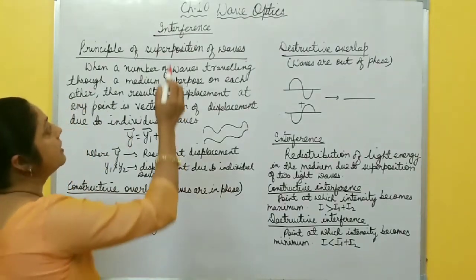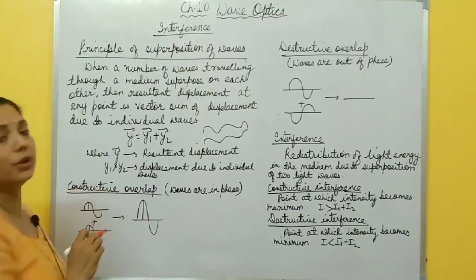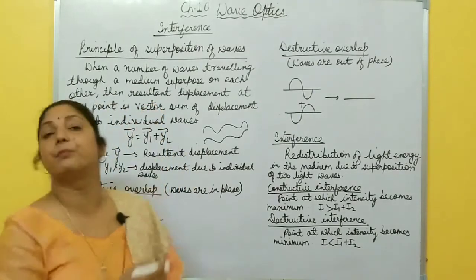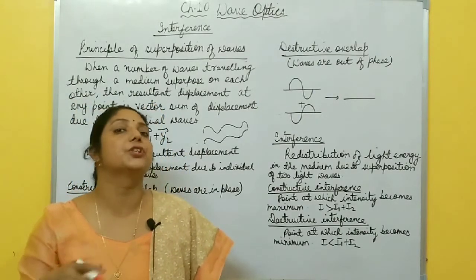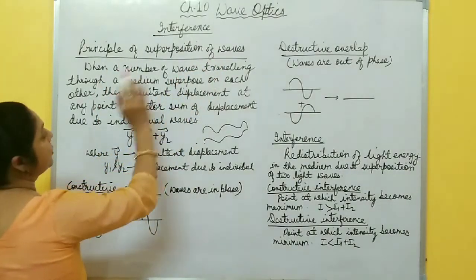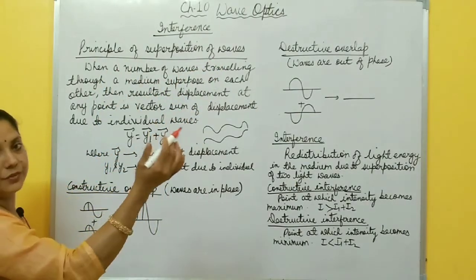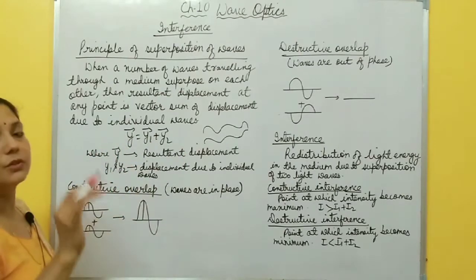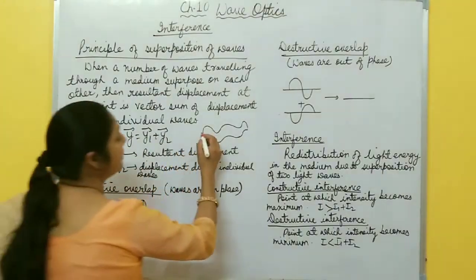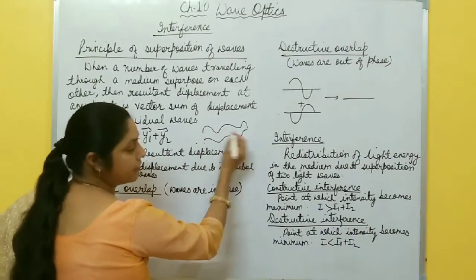But before discussing this interference, you must know about the superposition principle. You also studied this chapter in class 11th, superposition of waves. So this is the principle of superposition of waves. When a number of waves traveling through a medium superimpose at a particular point, suppose there are two waves, one wave is this one, another wave is traveling this one.